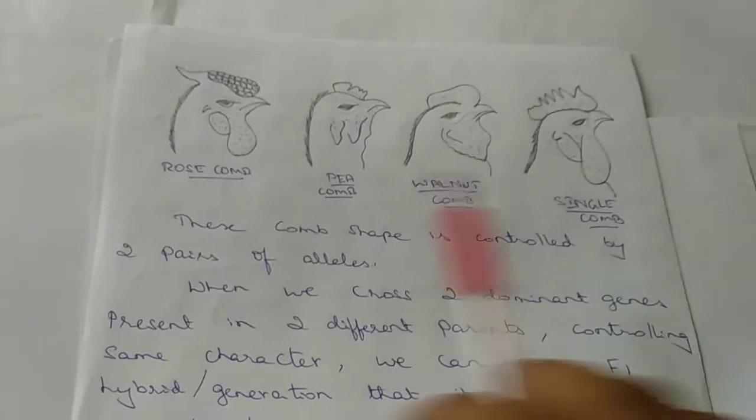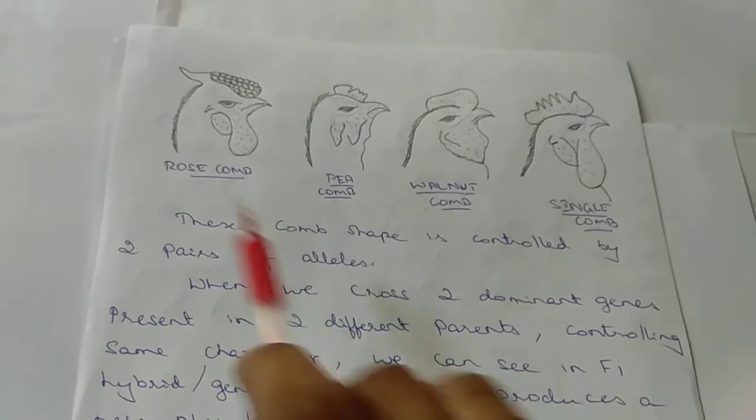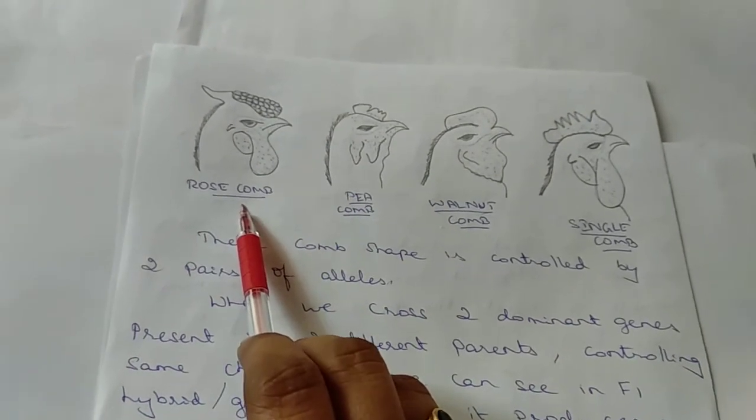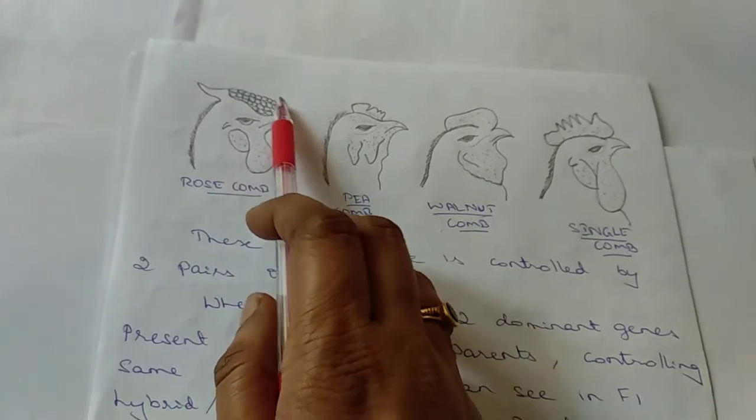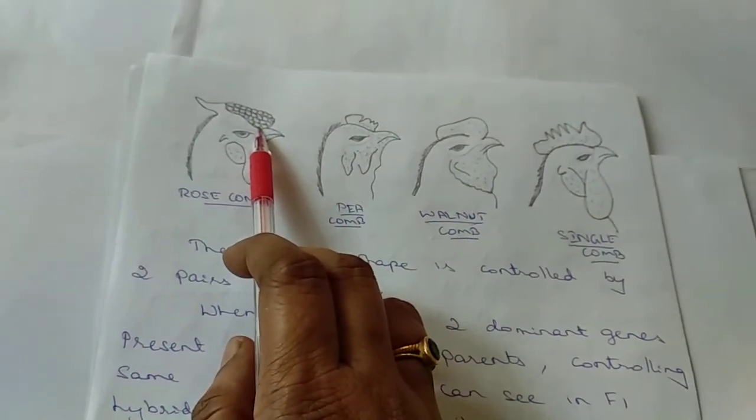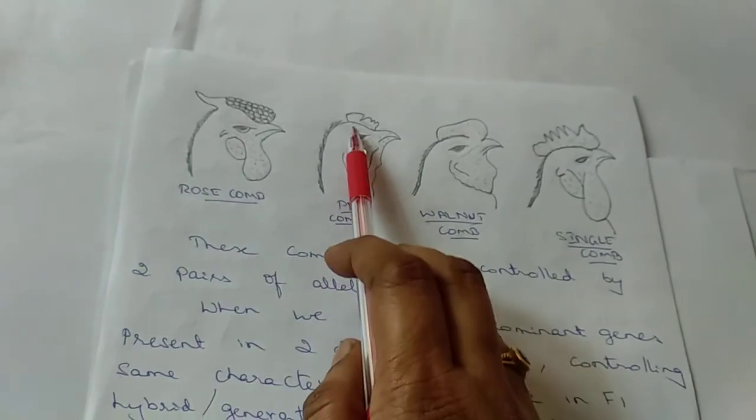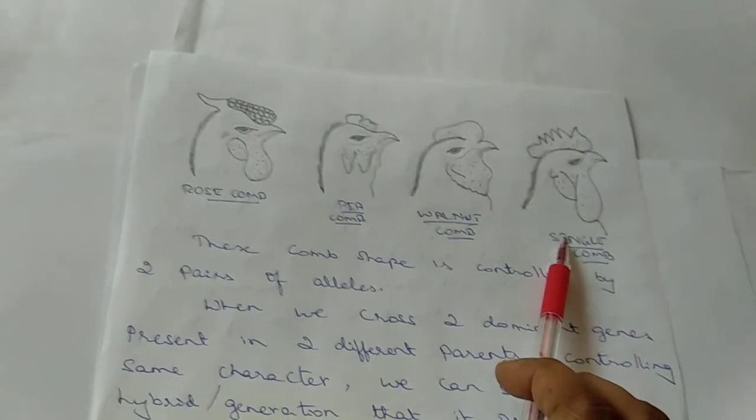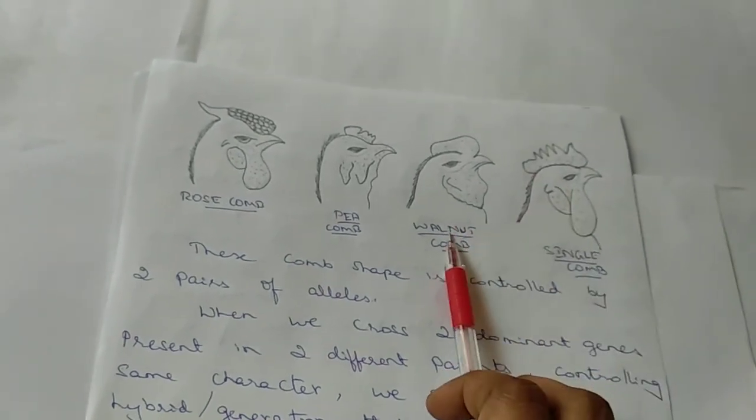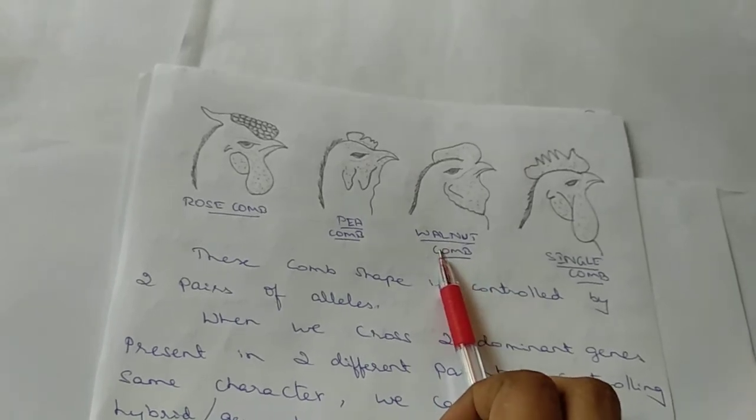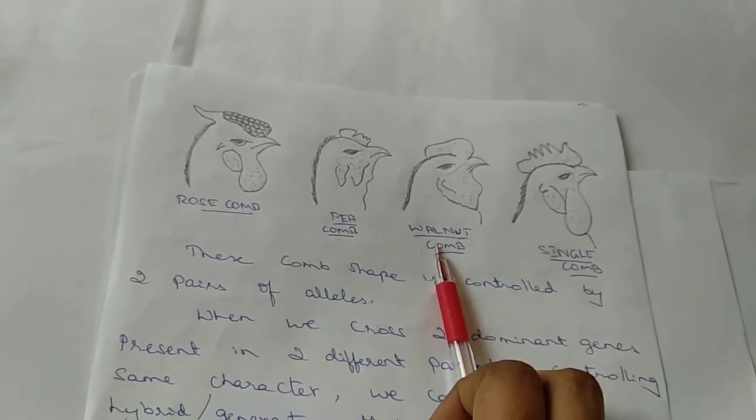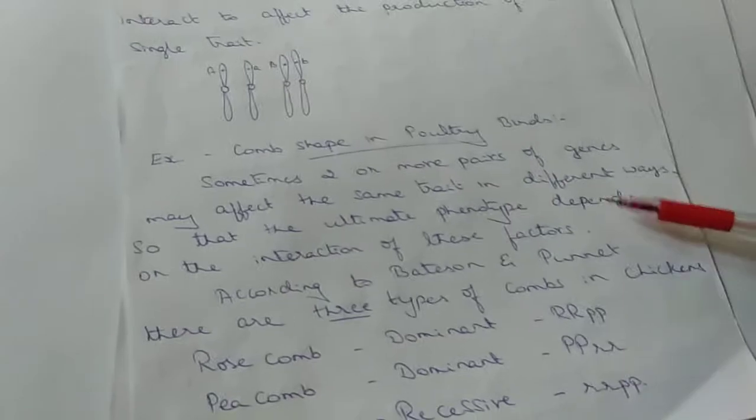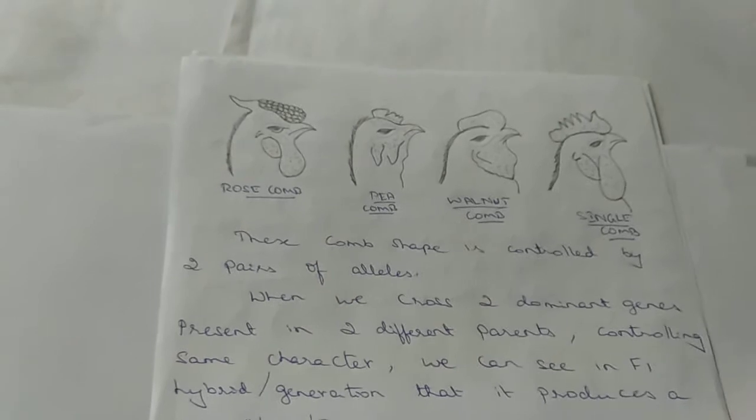You can observe here these are the different combs which are present. In chickens, or we can observe in poultry birds, the rose comb is in this particular pattern. And the pea comb is in this particular pattern. And this is with the recessive gene, which is a single comb, where you can observe here. And this is a walnut comb, where the walnut comb is the intermediate comb which arises. Previously we told that it arises in different ways. And in those different ways, we can see how it arises.